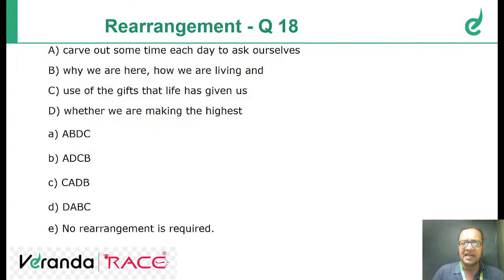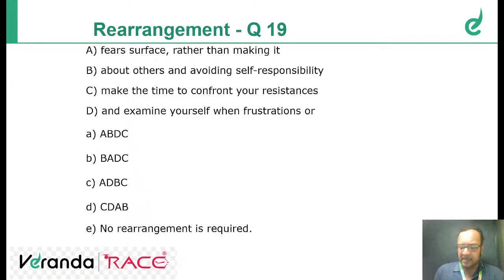Next question. Question number 19. Correct.